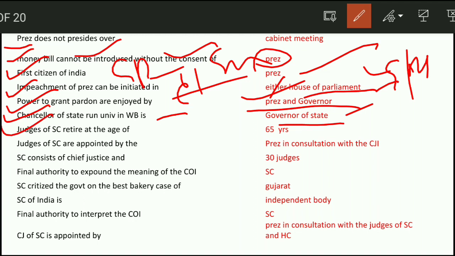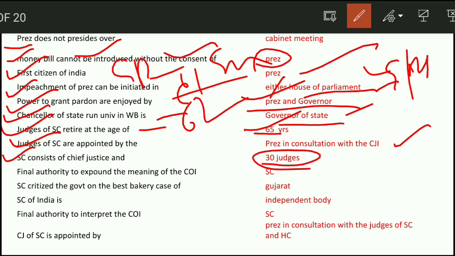Next question. Judges of Supreme Court retire at the age of 65, and for High Court it is 62 years. Next question. Judges of Supreme Court are appointed by the President in consultation with the Chief Justice of India. Next question. Supreme Court consists of the Chief Justice and 30 judges, so it is total 31. Next question. Final authority to expound the meaning of the Constitution of India is the Supreme Court.